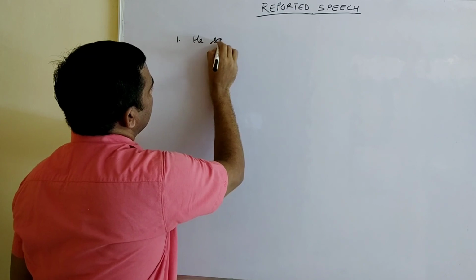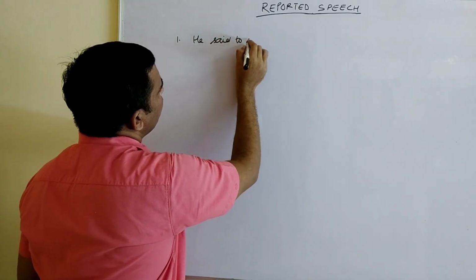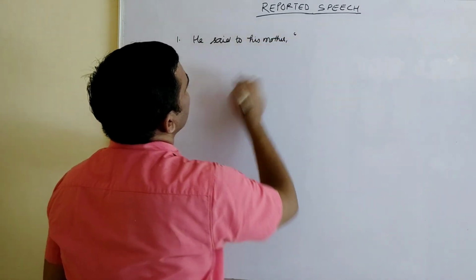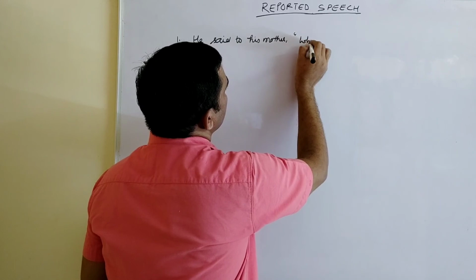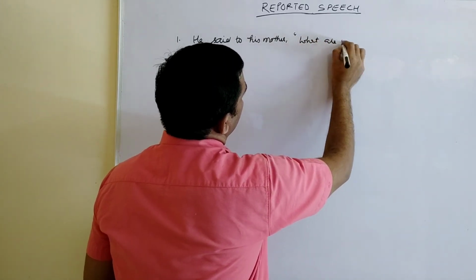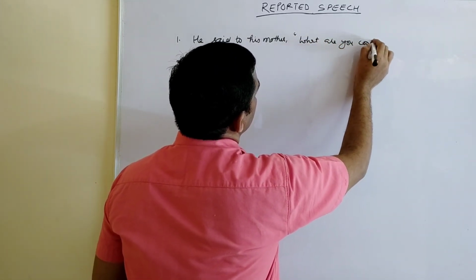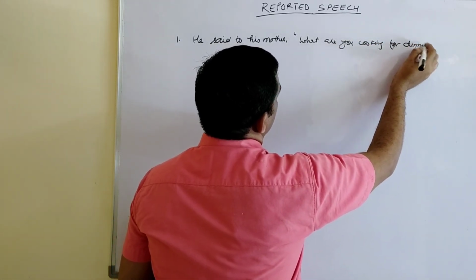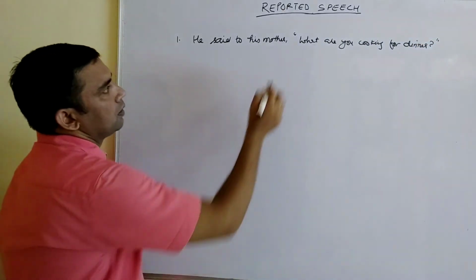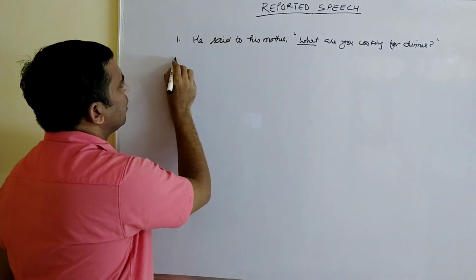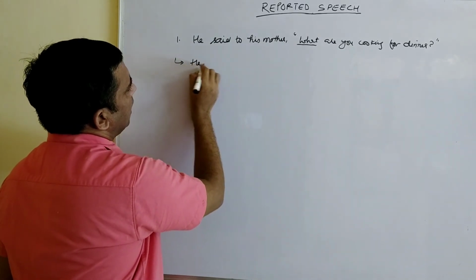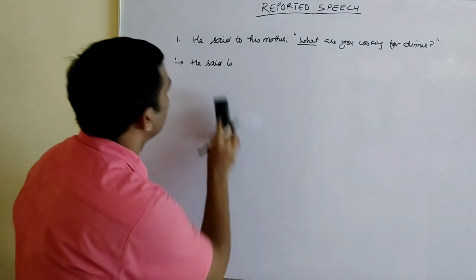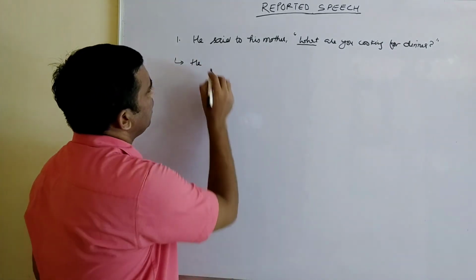He said to his mother, comma, inverted comma, "What are you cooking for dinner?" Starting with a WH word, you can see. So to change it, we'll start from here. He said, sorry, I forgot. He asked